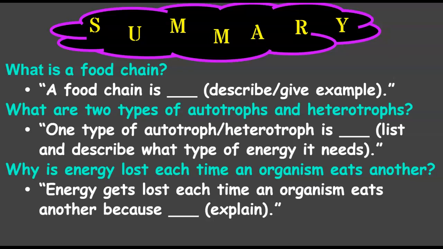One type of heterotroph is a lizard, and it gets energy from a grasshopper. Why is energy lost each time an organism eats another one? Energy gets lost each time an organism eats another one because it takes energy to get the energy, which then you lose energy because it takes that energy to gain it. So you get a loss right in there.